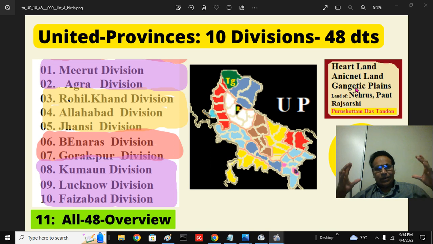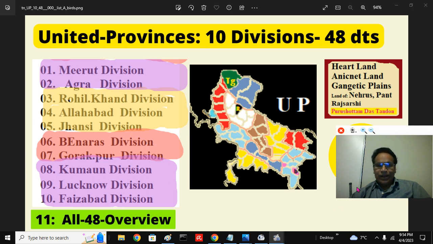The core is the Gangetic plains, covered mostly by Uttar Pradesh in the upstream region. Currently it is the land of the Nehru family and Govind Vallabh Pant, the prominent leader, and Rajarshi Purushottam Das Tandon, former Congress president from the Allahabad Prayag region.